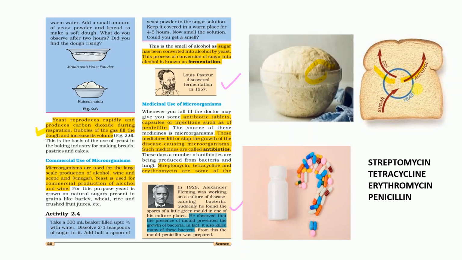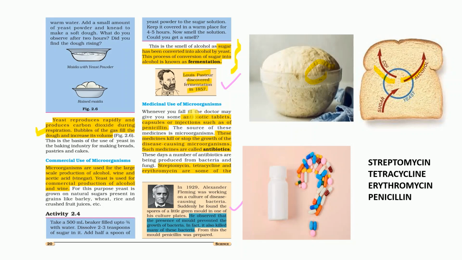This process is also known as the fermentation process, by which we make alcohol. So the yeast microorganism also helps in the formation of alcohol by the process of fermentation. In fermentation, the sugar is converted into alcohol by the yeast. So this process of conversion of sugar into alcohol is called fermentation. This is the definition of fermentation, and the scientist Louis Pasteur discovered the process of fermentation in the year 1857.